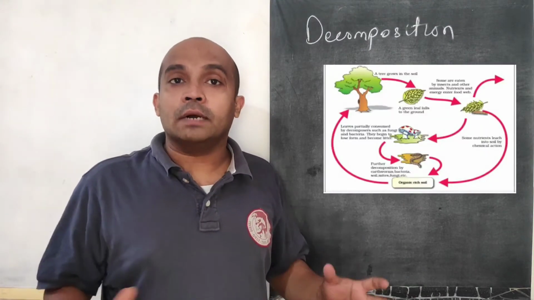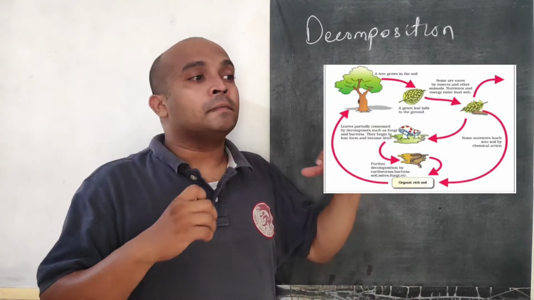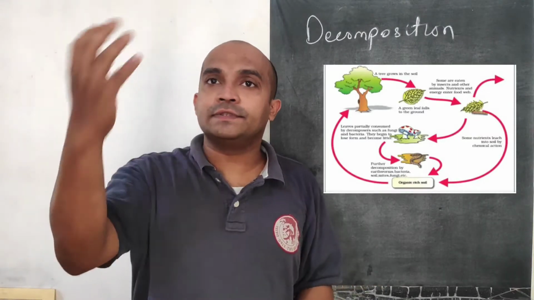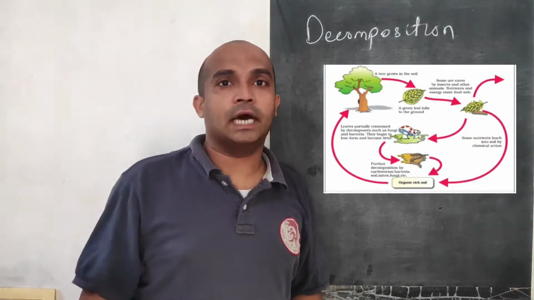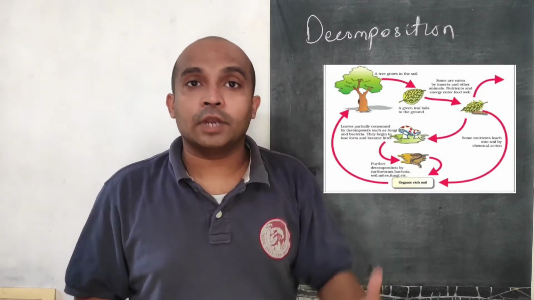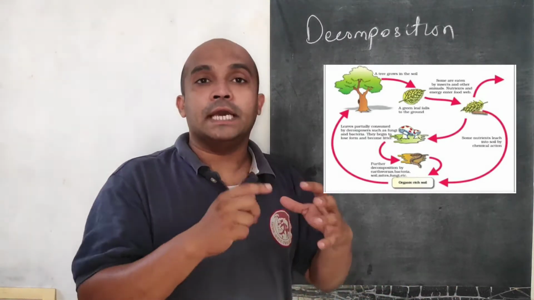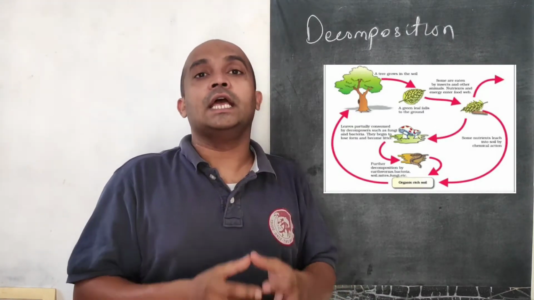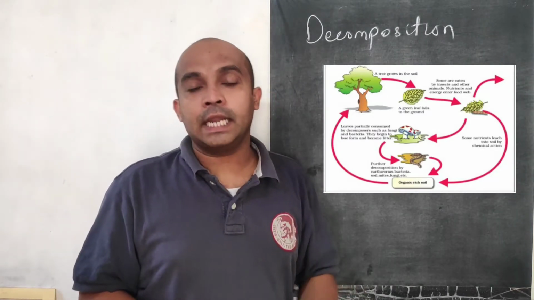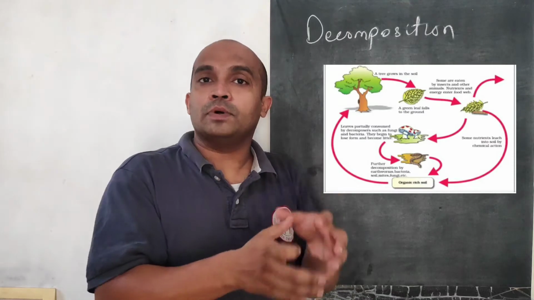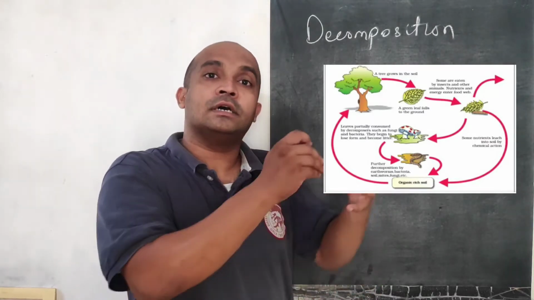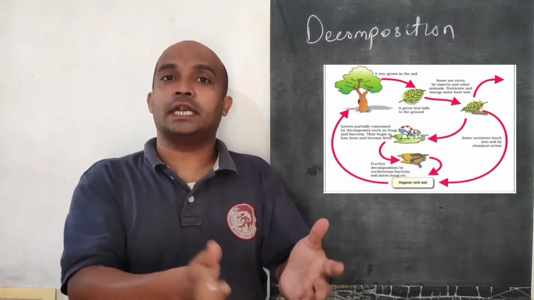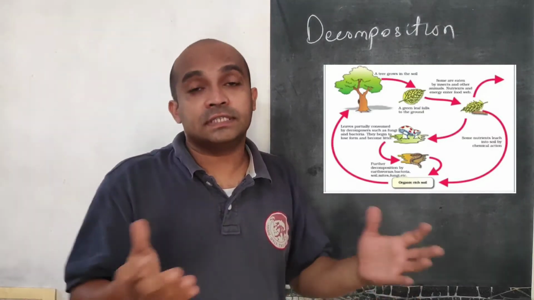So this process is called decomposition, and in decomposition substances like leaves of plants, shed leaves of plants which have fallen down already, flowers, then bark of trees, fallen bark of trees, then animal excreta, all these things act as detritus. These are the first thing which comes under decomposition, right? So detritus is decomposed here in the soil, and from this detritus larger organic substances get converted into simpler inorganic chemicals, which we have studied, which we have discussed earlier.